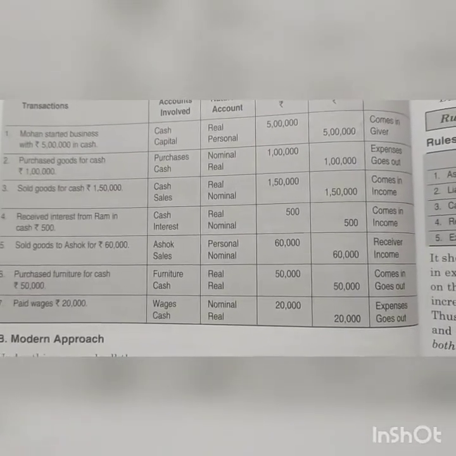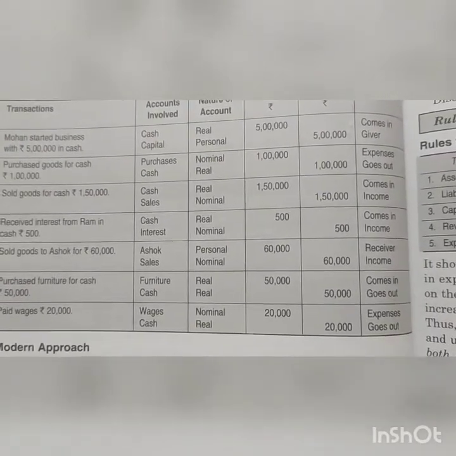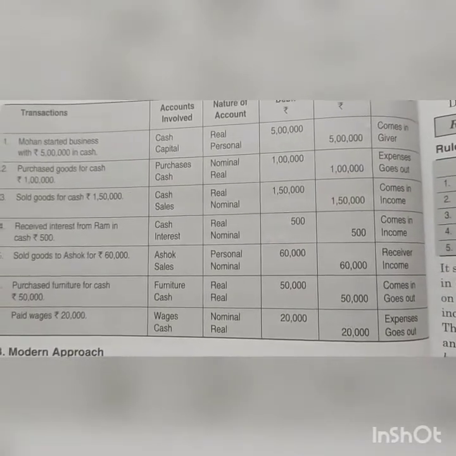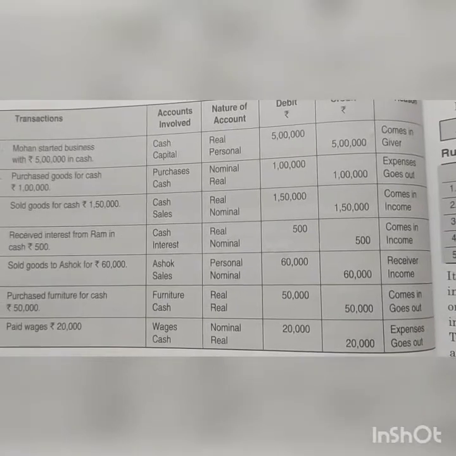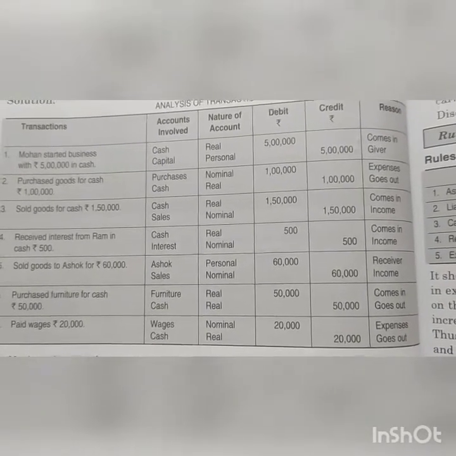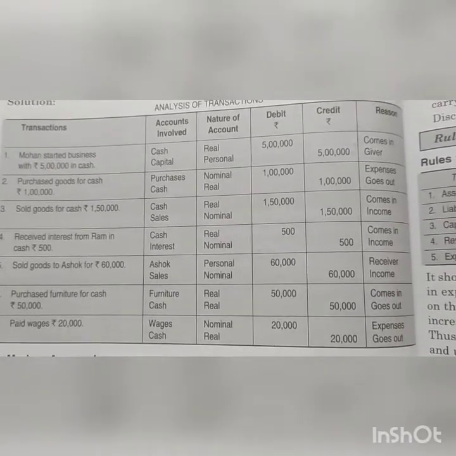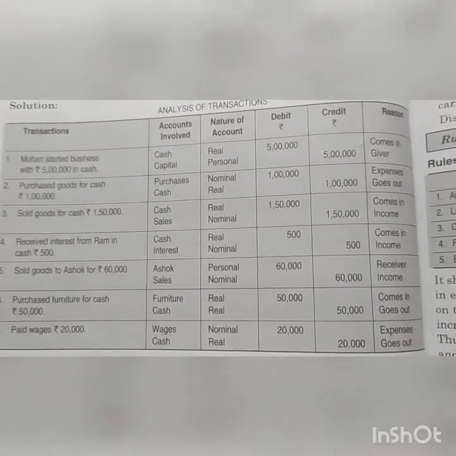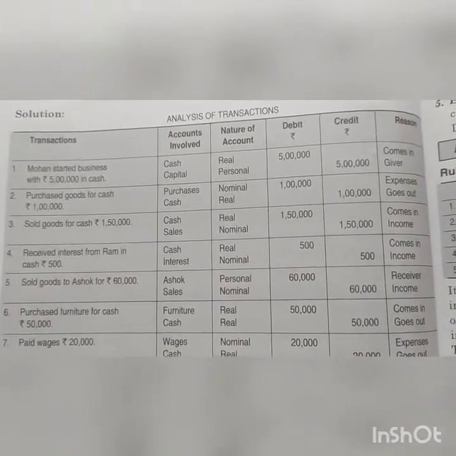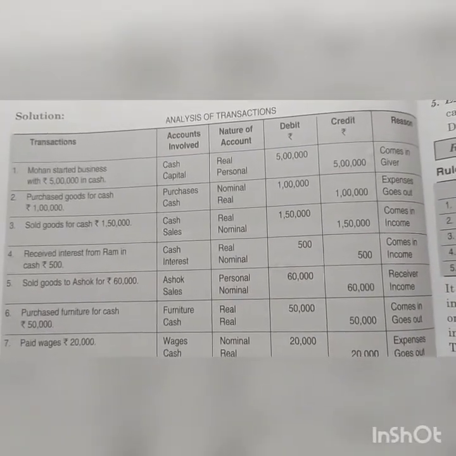Received interest from Ram in cash, rupees 500. Two terms, cash and interest. Okay, यहाँ पे आप राम नहीं लिखोगे because interest, these are general income, you need to write interest. ठीक है. So received interest from Ram in cash.